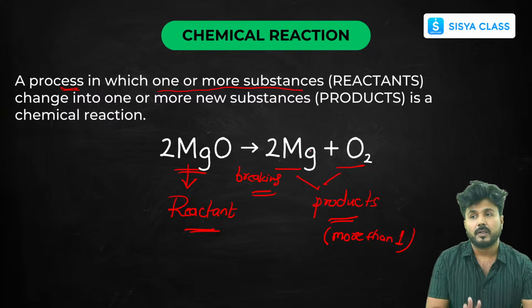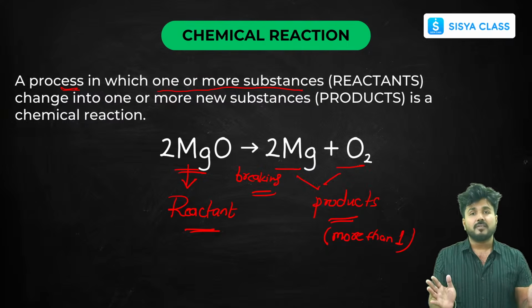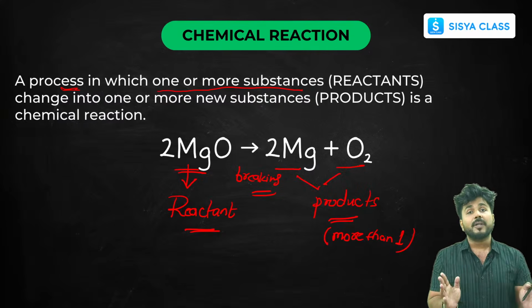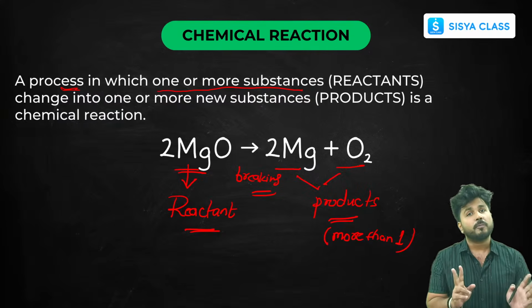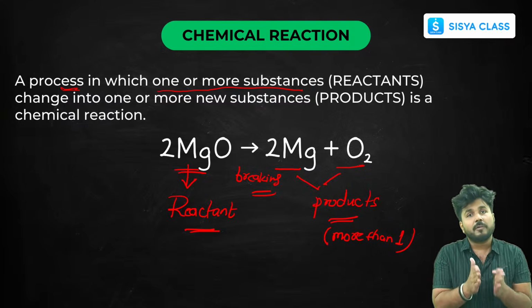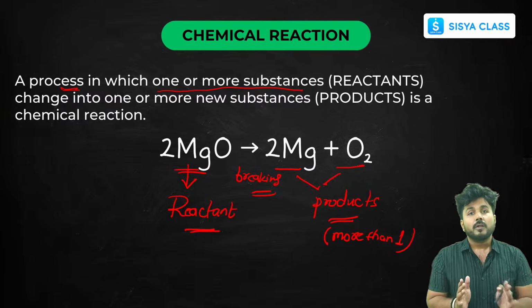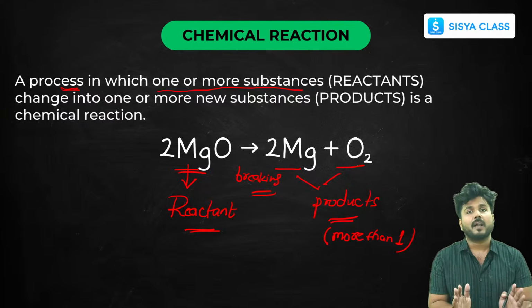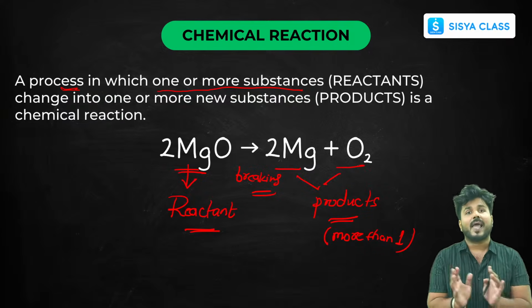But there are various types of reactions. In some reactions, two reactants react to form one product. In some reactions, one reactant breaks down to form two products. We will be discussing them one after the other. For now, this was the basic idea I wanted to give you, so that if you are lagging somewhere, you get an early idea of a chemical reaction.